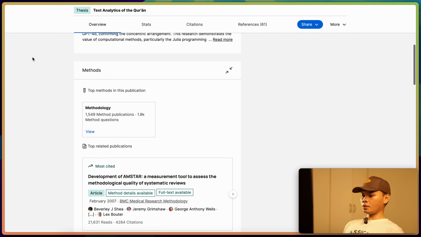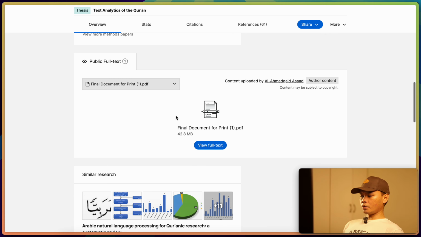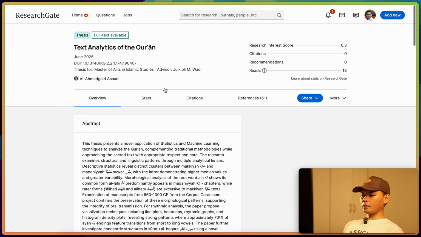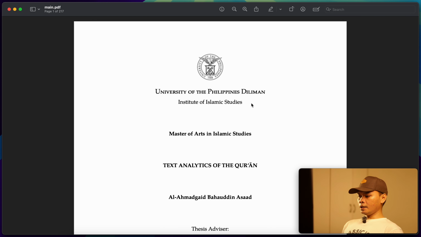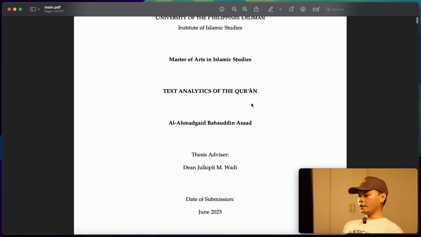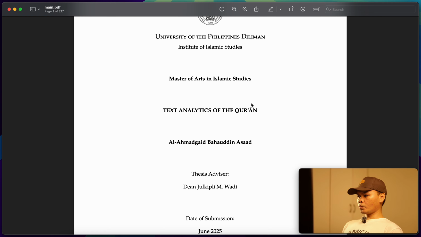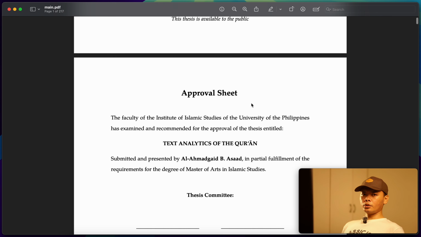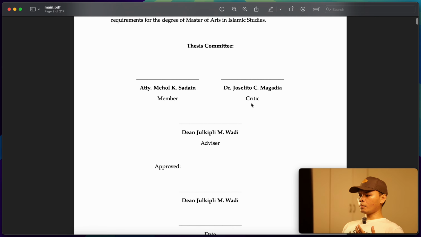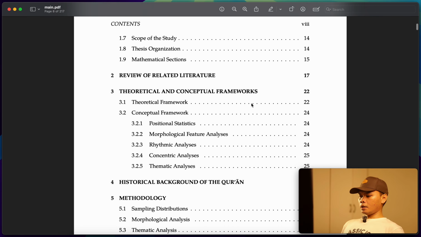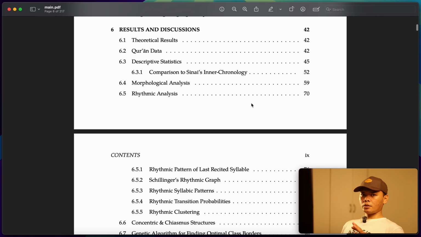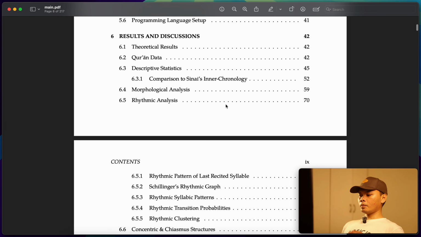You just go to ResearchGate and you can download the file itself, right, which is the text analysis of the Quran. Once you've downloaded the file, this is how it would look. And I just want to at least show you some of the results that I have here in my thesis. So I did touch several topics in this paper, but I want to just discuss with you the rhythmic analysis.